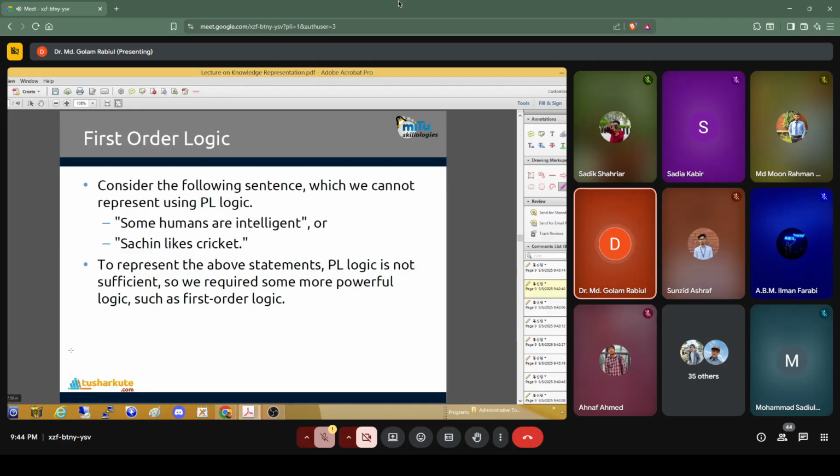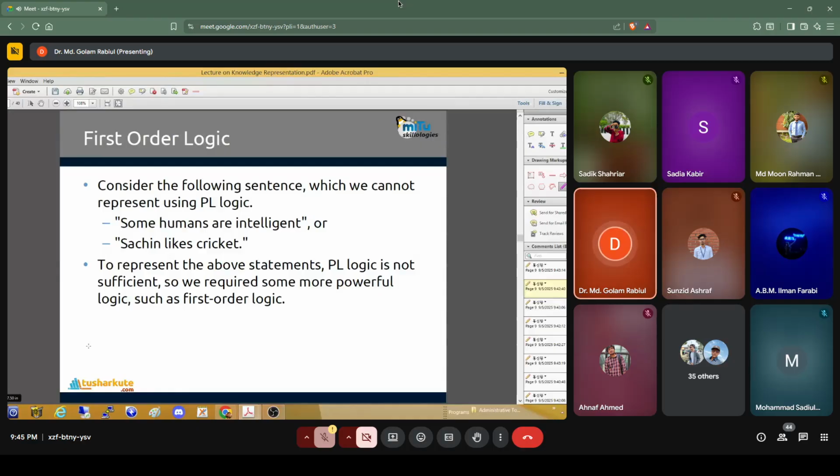Like if the statement is: some humans are intelligent. Propositional logic can only say that this is true or false. And Shoshin likes cricket. Again, we can say this statement is true or false.